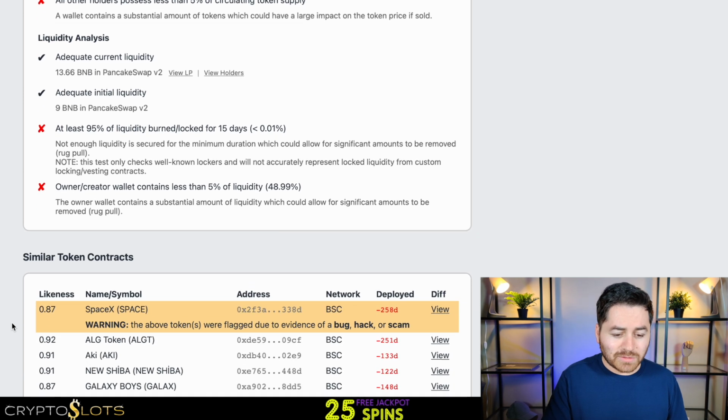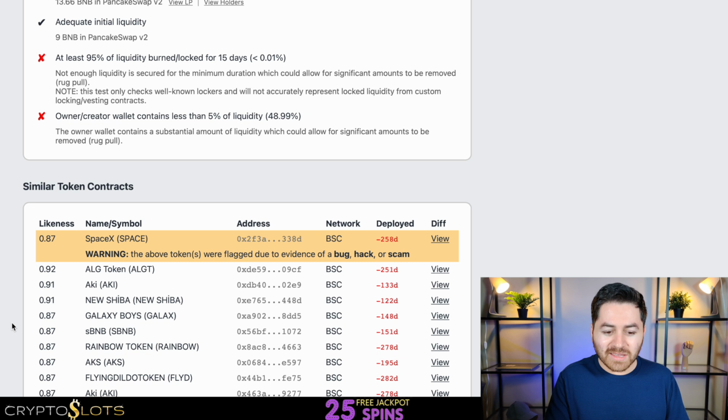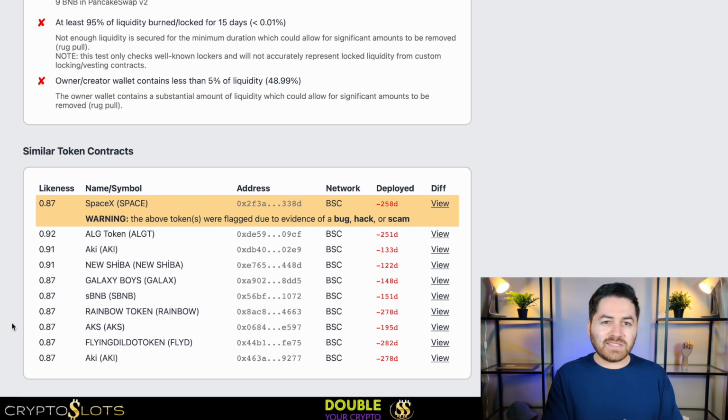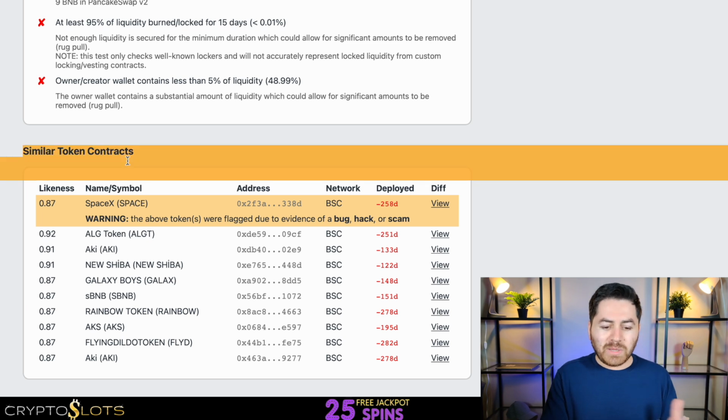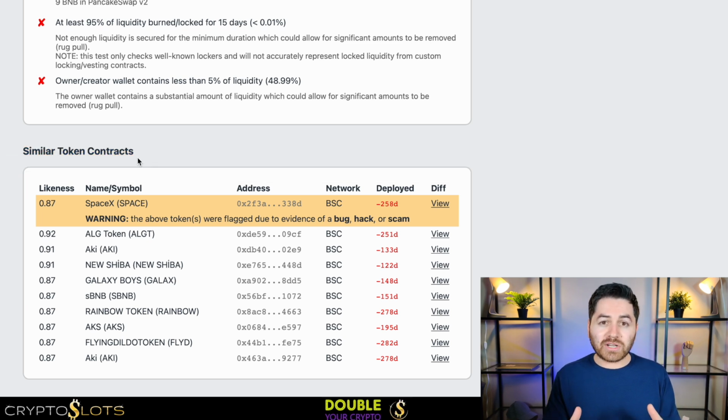When we scroll below, we can already see the similar token contracts, and this is a very important feature of Token Sniffer. It basically looks at and compares the contracts of various crypto projects against each other and tells you how much they have copy pasted from different projects. And it seems that they actually have. Some of them, at 0.87, which is basically 87%, are very similar to another crypto token called SpaceX, and that was already flagged for bug, hack, or scam.